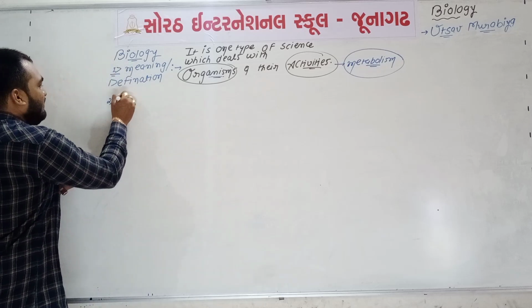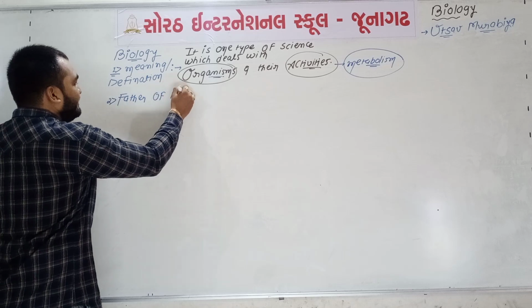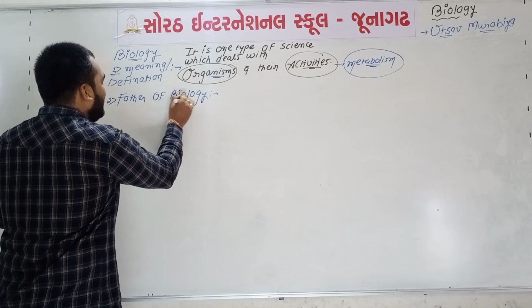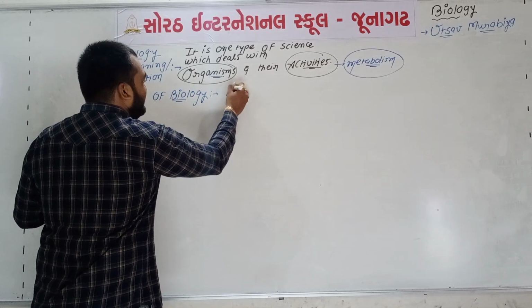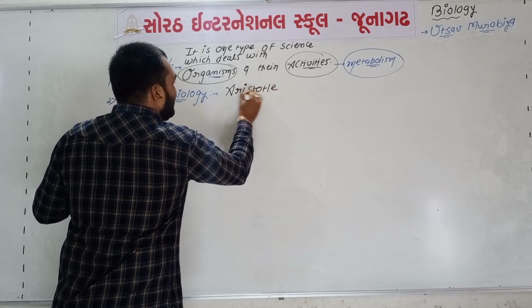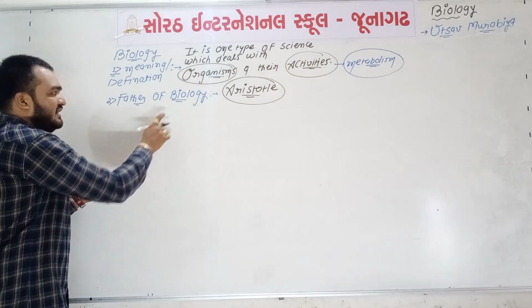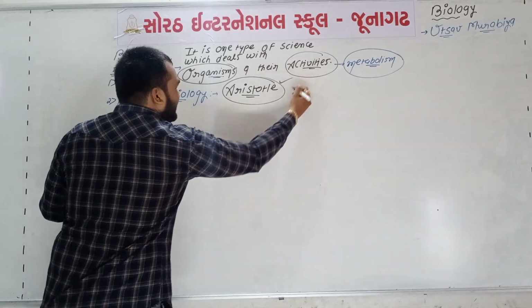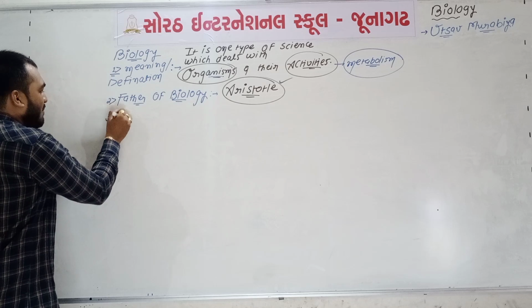Point number 2, if we talk about the father of biology, it is Aristotle. So now we have a new name, Aristotle, and Aristotle is known as the father of biology. It is a one-liner question, so circle or tick this name. Aristotle is known as the father of the subject biology.